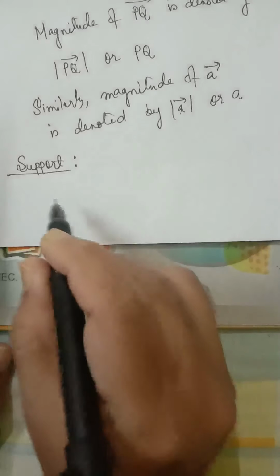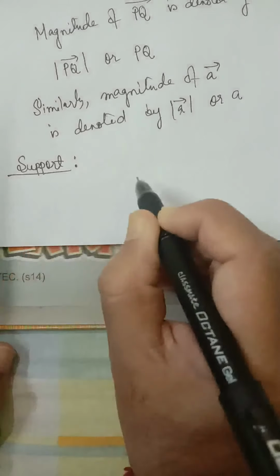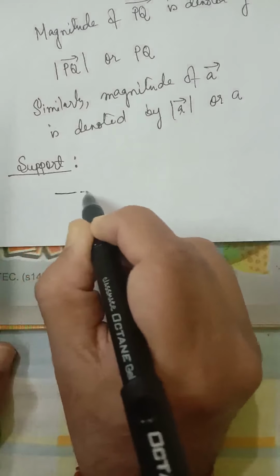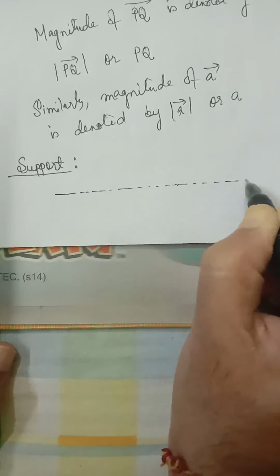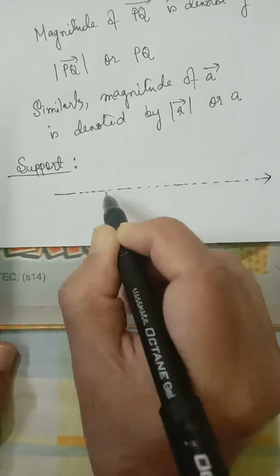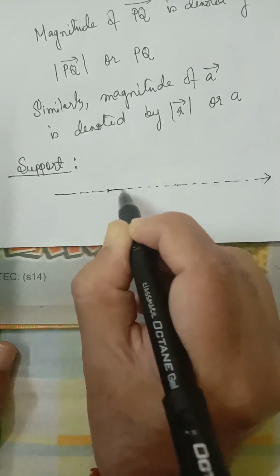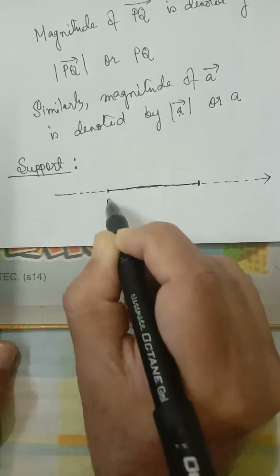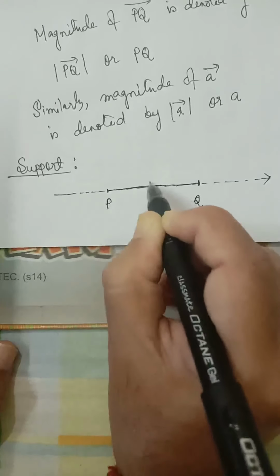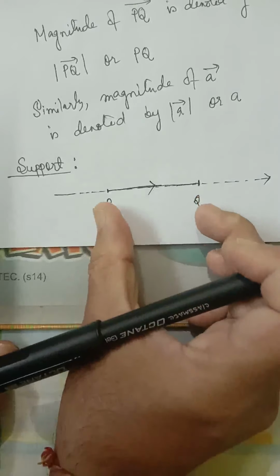Now let me explain what is support of a vector. Let us consider this ray. Now if we consider a part of this ray, suppose PQ, for PQ vector, this ray is the support.